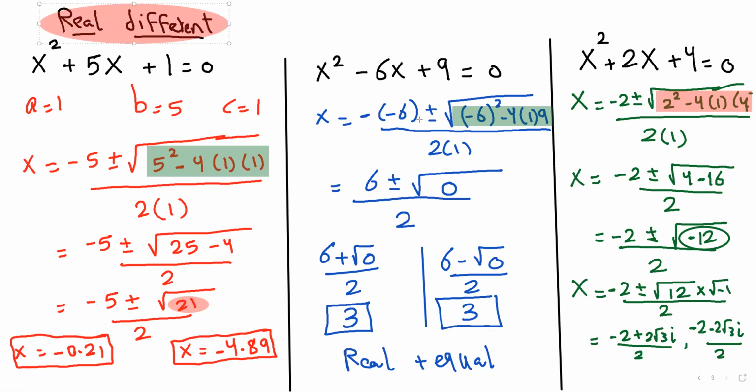In the second equation, the discriminant is equal to 0, and the two roots are real and equal. And in the third equation, the discriminant is negative, and the two roots are two complex conjugate, as you see here. Two complex conjugate. Okay.